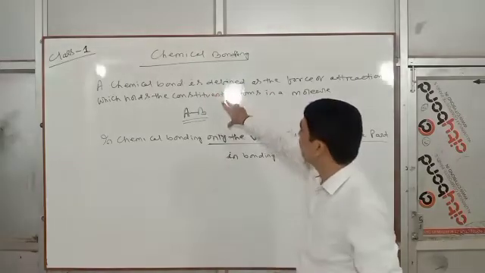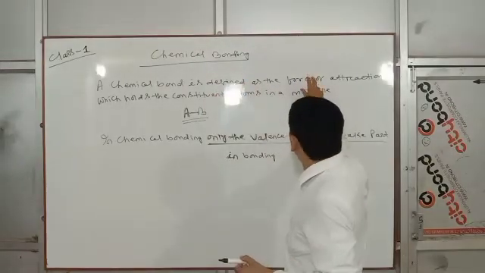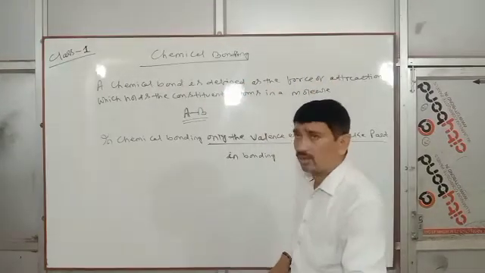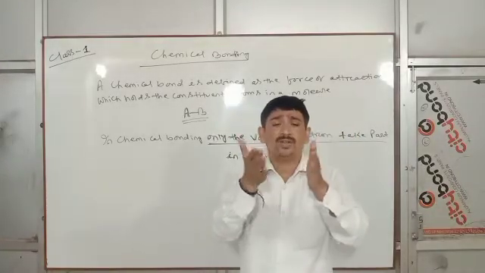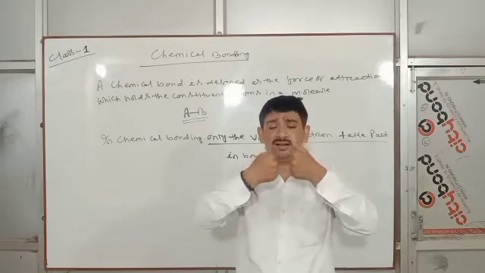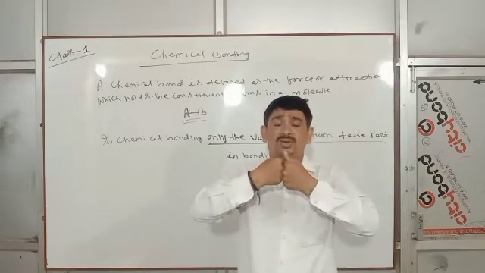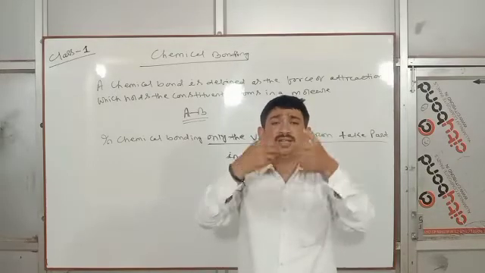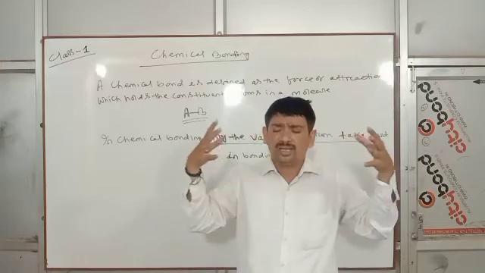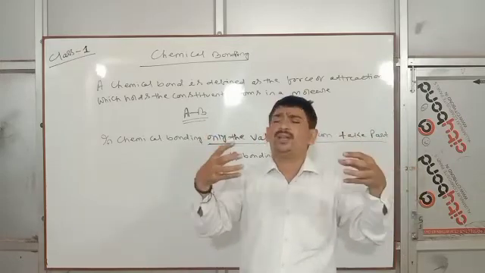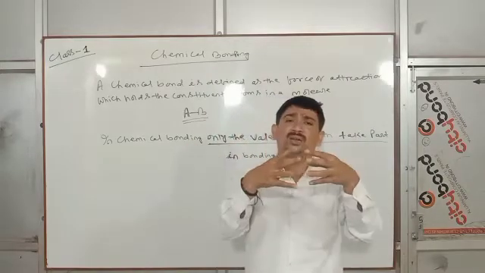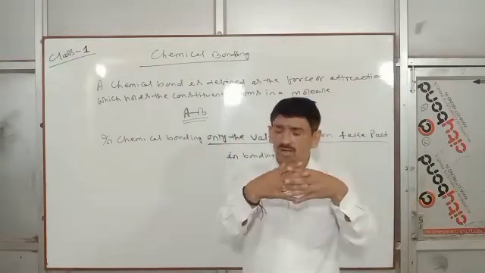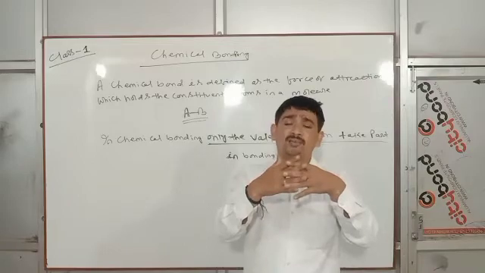So for bonding, two things. One, the force of attraction which holds together the constituent atoms in a molecule is called chemical bonding. Suppose, look at this: which is stronger? This is strong, this is weak. So the force of attraction which holds together the constituent atoms in a molecule is called chemical bonding.